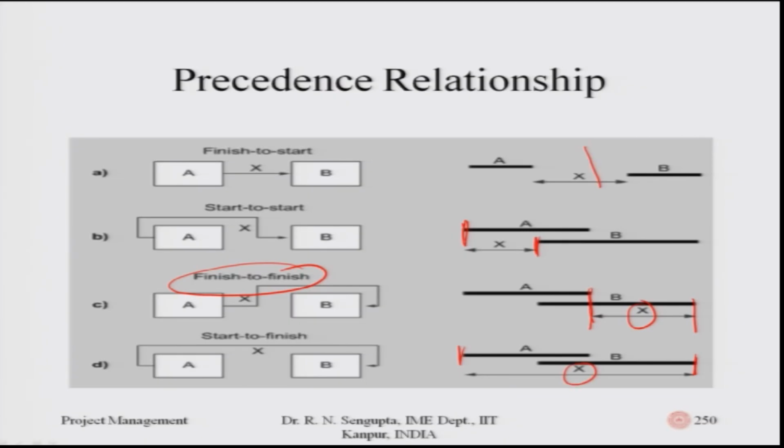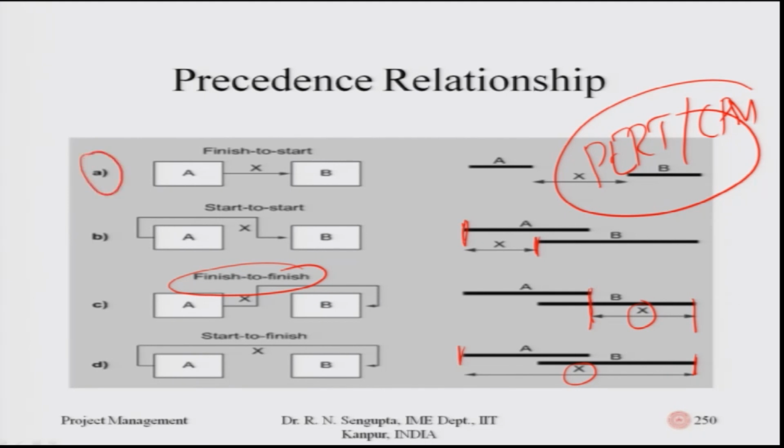For our case, PERT and CPM will only consider point A. Let me highlight it. We will only consider this for our discussion, even though the concept of slacks and critical path can also be done for B, C, D.